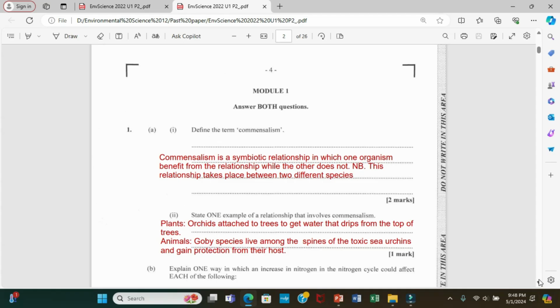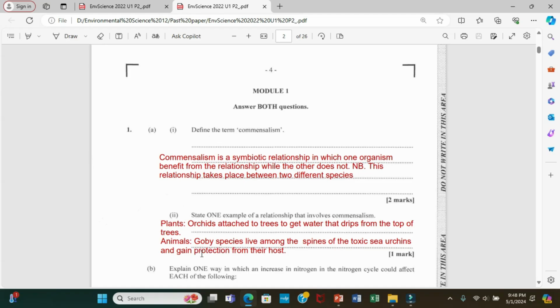Alright, part 2 of the question reads, state one example of a relationship that involves commensalism. Of course, I gave you 2. The first one here, which is on plants, we have orchids attached to trees to get water that drips from the top of trees. So this is a commensalism relationship in which the orchids, which are some flowers or small plants that live on large trees, benefit, and the large trees do not benefit from the relationship, but the orchids do.